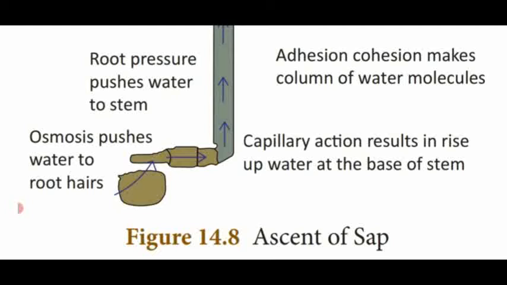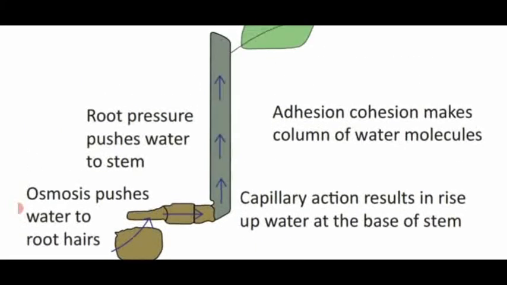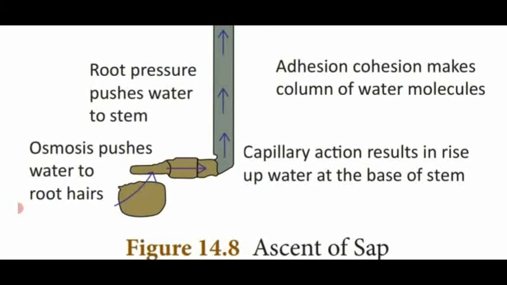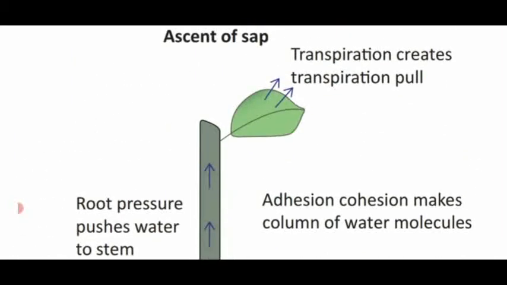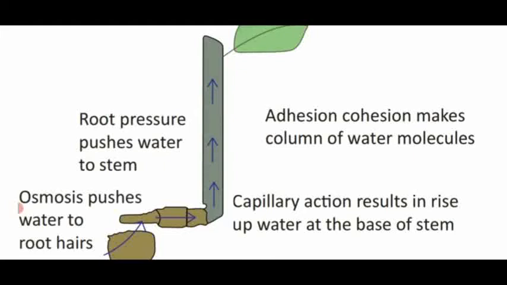Then the water enters into the capillary tube action, enters the stem region by capillary action, and rises up from the base of the stem to the leafy region. Whenever the water is moving in the upward direction, a pressure is created in the root region, called root pressure, which pushes the water in the upward direction.